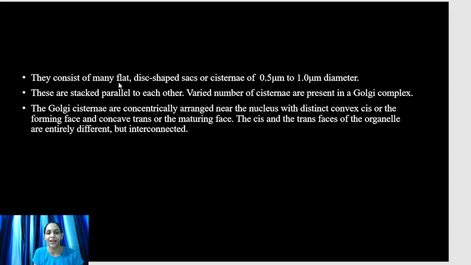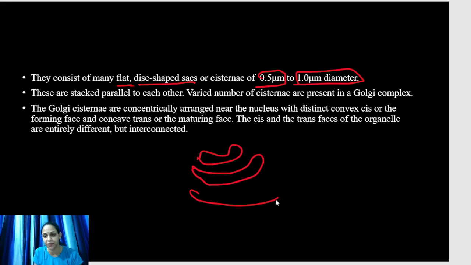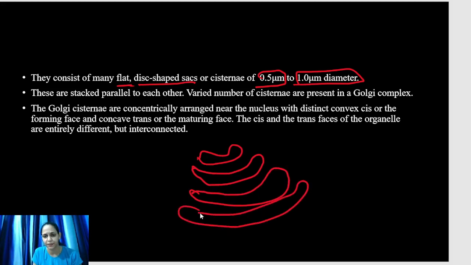Consists of many flat disc-shaped sacs, cisternae, of 0.5 micrometer to 1 micrometer diameter. These are the cisternae, diameter of 0.5 to 1 micrometer, and these are stacked parallel to each other. A varied number of cisternae are present in the Golgi complex.